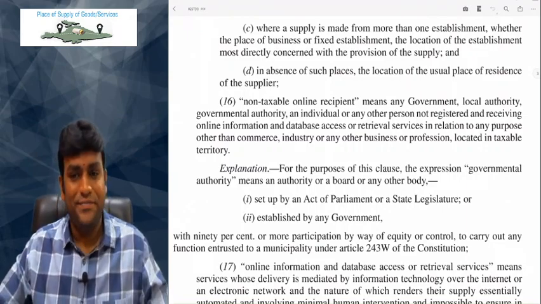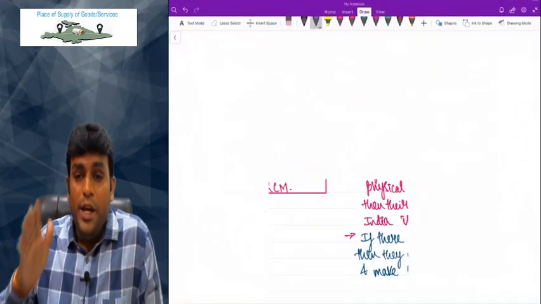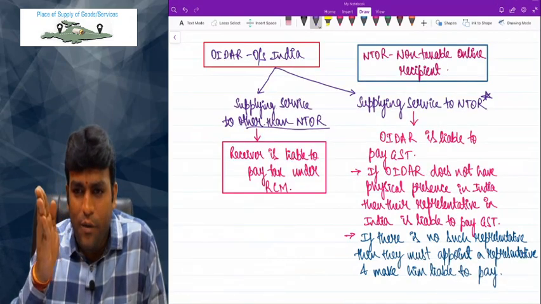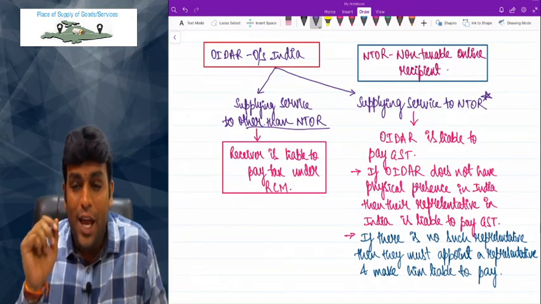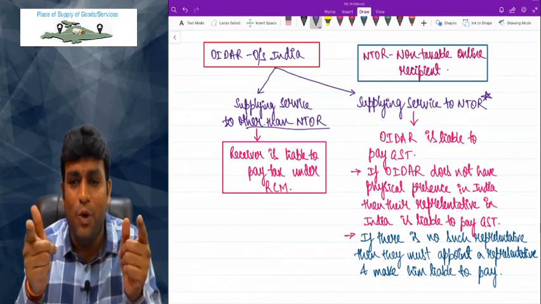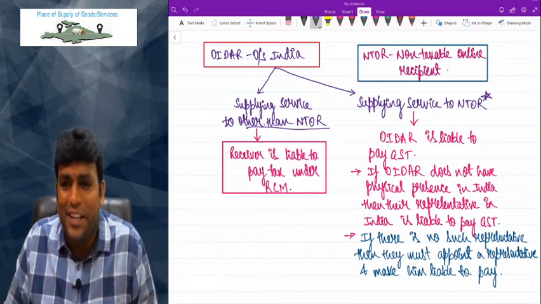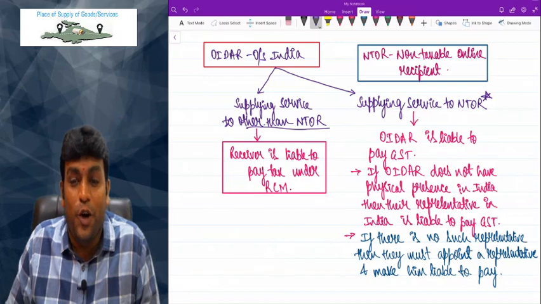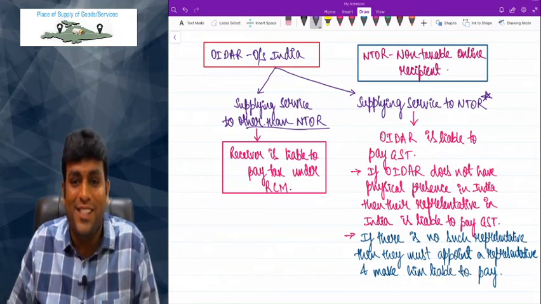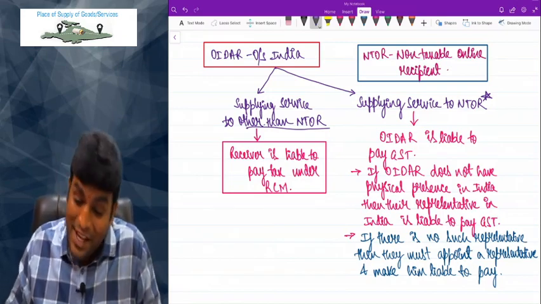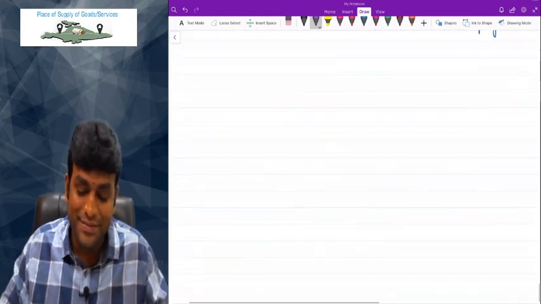I'll proceed then. So if the supplier is supplying OIDAR service to NTOR, the supplier is liable to pay GST. If the supplier is supplying service to other than NTOR, the recipient is liable to pay tax under RCM. That's it. Friends, this is the end of the story for Section 14. Section 13(2) is not yet done. Only Section 14 is done.